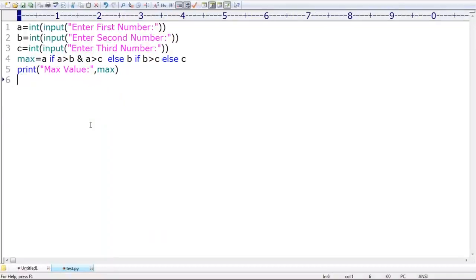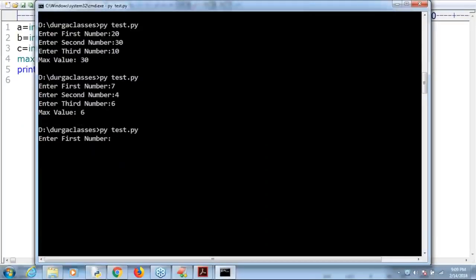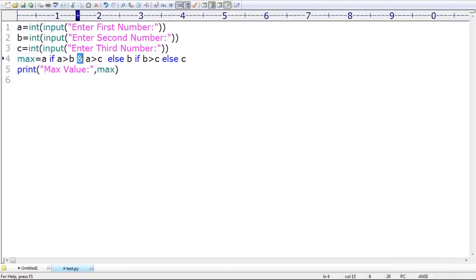Now I hope that if something goes wrong, you require to trace like that. Observe that. Now let me cross check. Enter first number, same numbers I'm going to give: 7. Enter second number, 4. Enter third number, 6. What is the answer we are going to get? Still we are getting the problem. What is the reason? One minute. And operator?